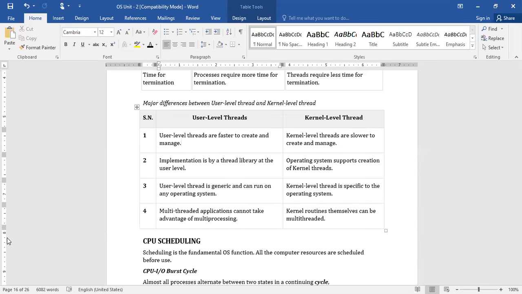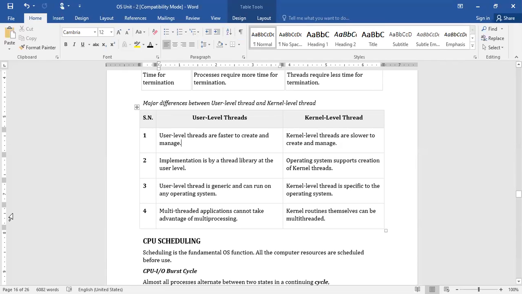The multi-threaded application cannot take advantage of multiprocessing. Here I need to explain what exactly a multi-threaded application is. In a multi-threaded application, a process may consist of n number of user level threads. All these user level threads are executed on a single CPU because the whole task will be submitted as a single unit to the CPU.